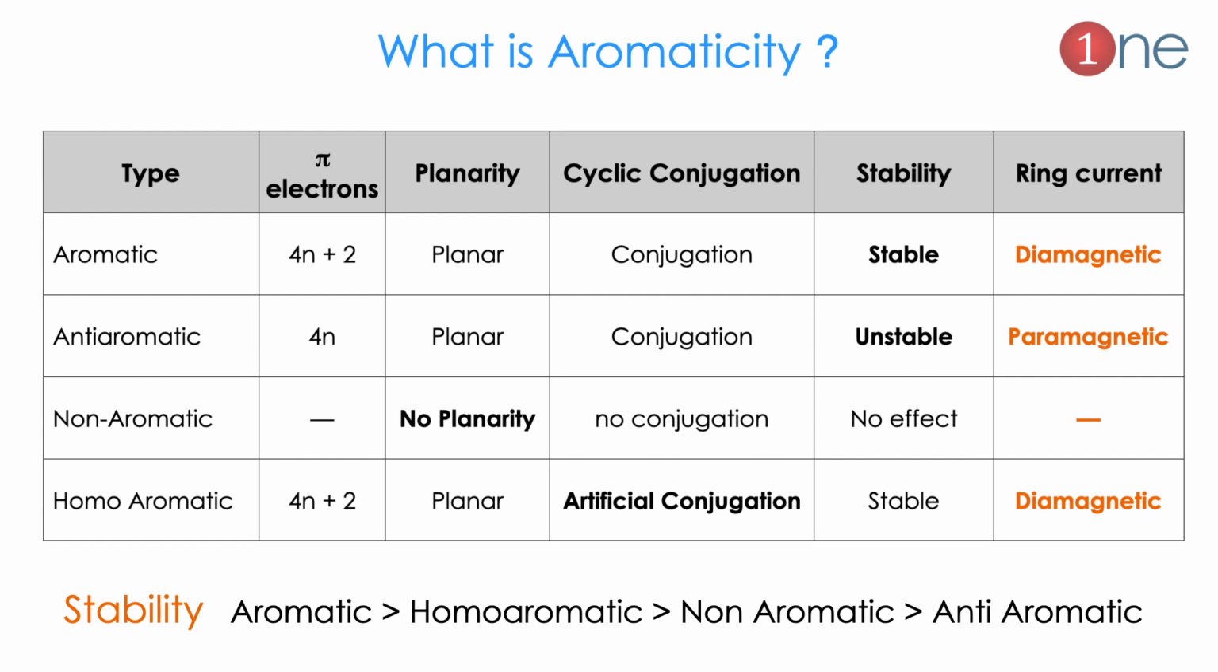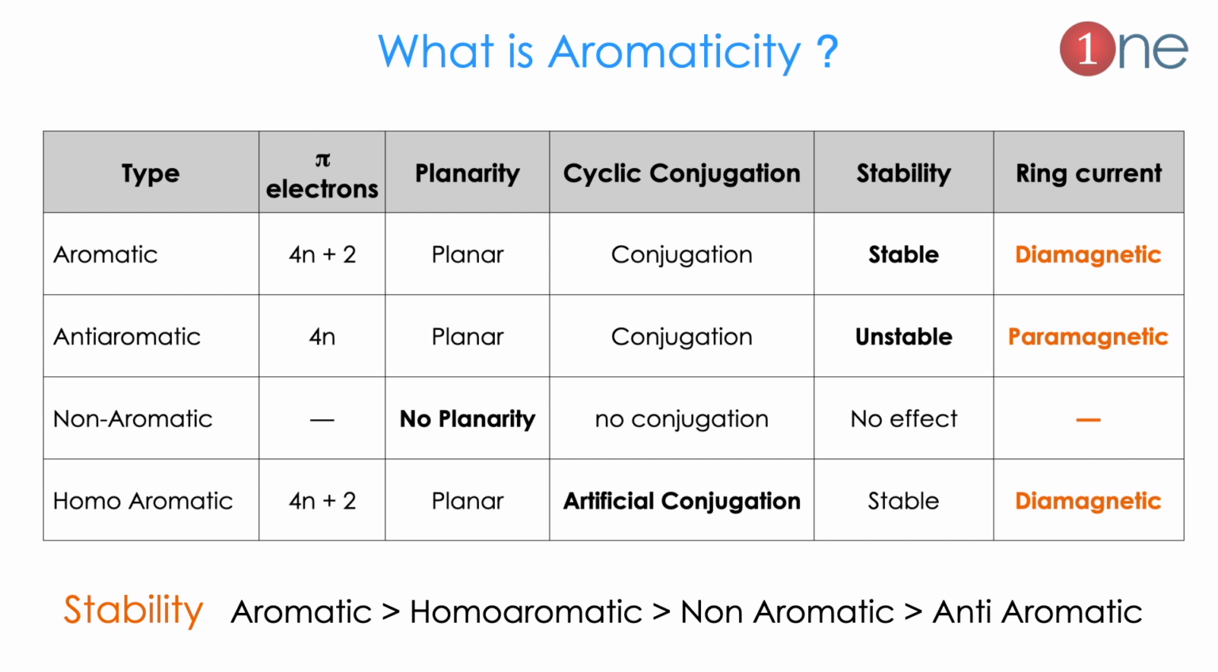Before we go into the problems, let us see what aromaticity is. Normally there are four types: aromatic, anti-aromatic, non-aromatic and homoaromatic. The major difference is the pi electrons here. If it is 4n plus 2 pi electrons, which is Huckel electrons, it is aromatic. If it is 4n electrons, it is anti-aromatic. Non-aromatic normally means there is no planarity. Homoaromatic means you are creating an artificial conjugation, establishing the conjugation there.